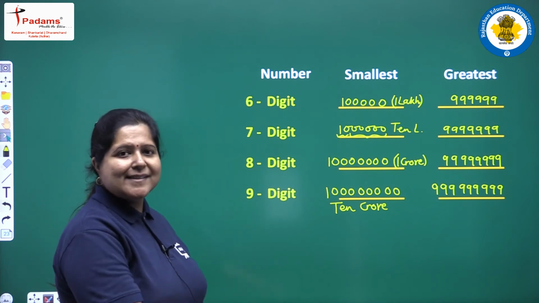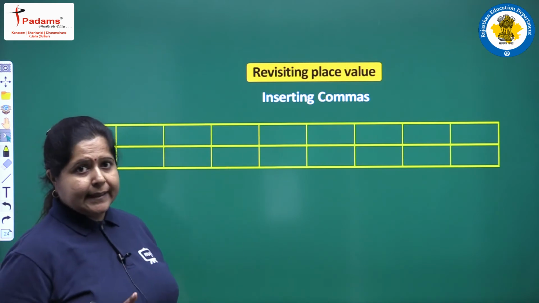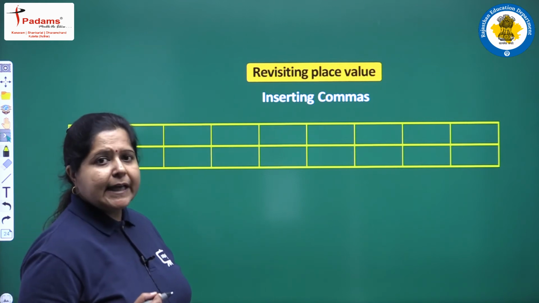Clear how to write these numbers? Then we will take up the place value chart once again. Now we have introduced 4 new place values, so once again we will discuss it.